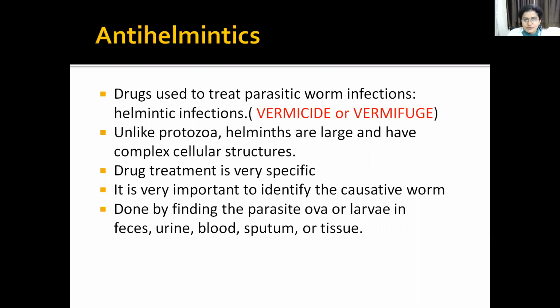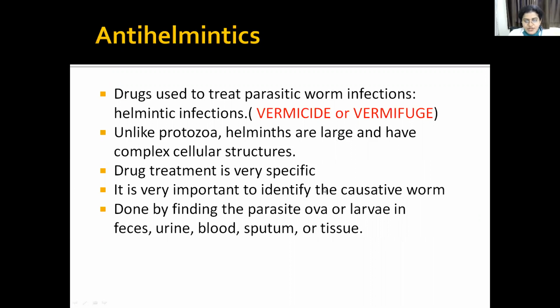You must have already read this in your microbiology parasitology class. So what are the drugs used to treat parasitic worm infections? They are called anthelminthics, otherwise called vermicide or vermifuge. Unlike protozoa, helminths are large and have complex cellular structures. Drug treatment is very specific.